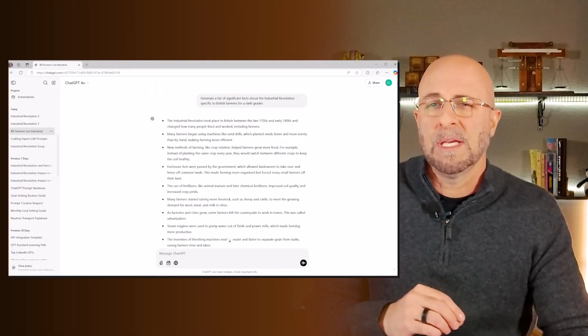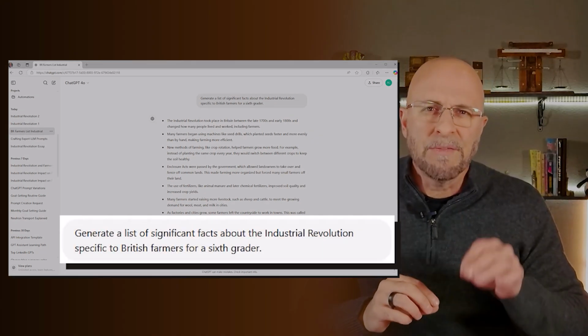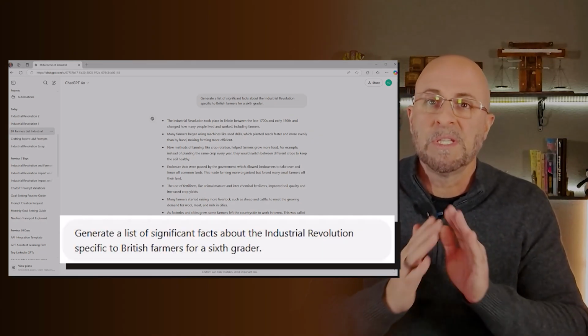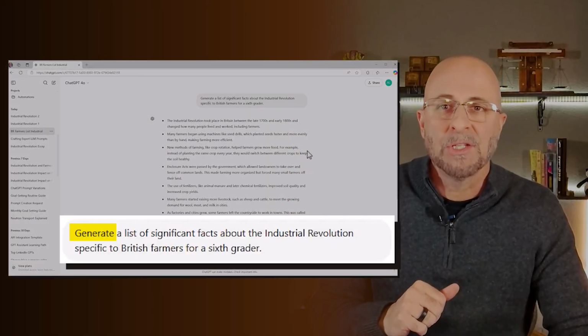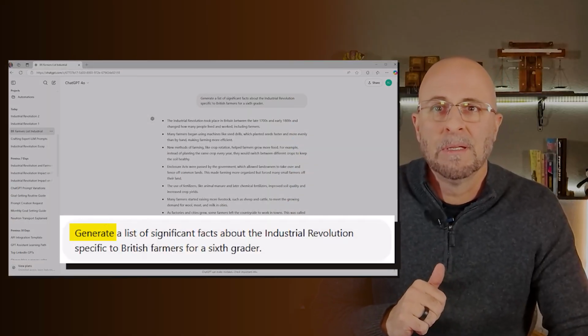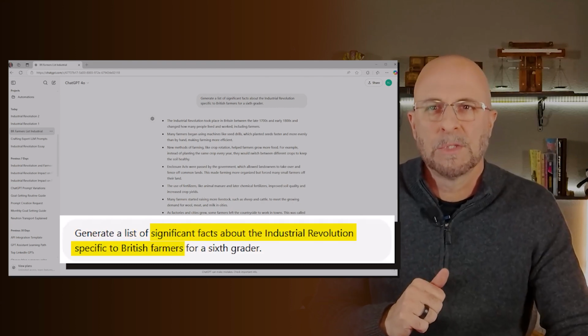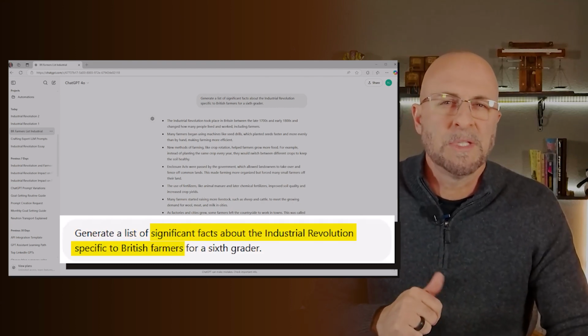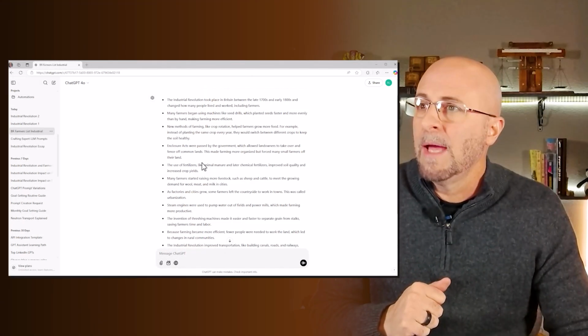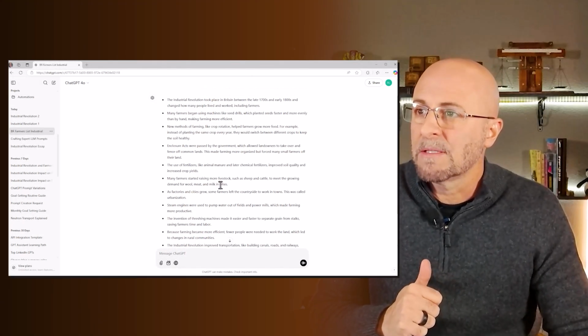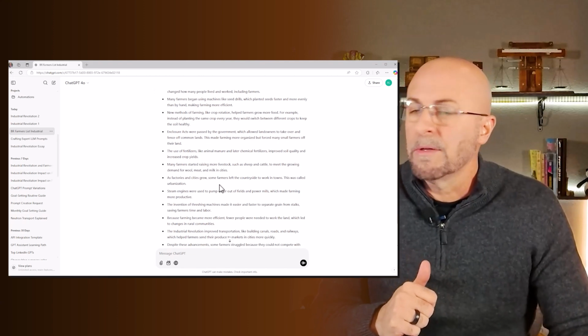In this case, the prompt says, generate a list of significant facts about the Industrial Revolution specific to British farmers for a 6th grade reader. Because we've prompted ChatGPT with more requirements, the output is way better. Let's look at the specifics of the prompt. We've got an action, generate, a format, list, context, significant facts specific to British farmers, and a target audience, a 6th grade reader. As you can see here, we've got the list of facts, and it's at a level that a 6th grader could understand.